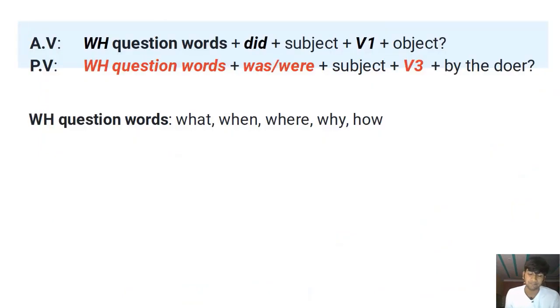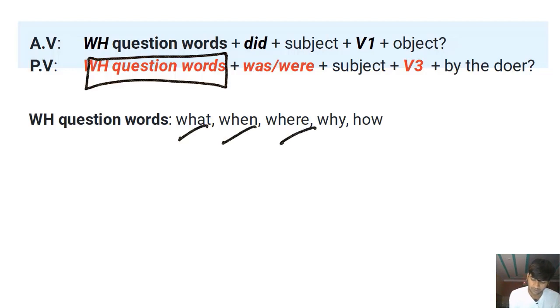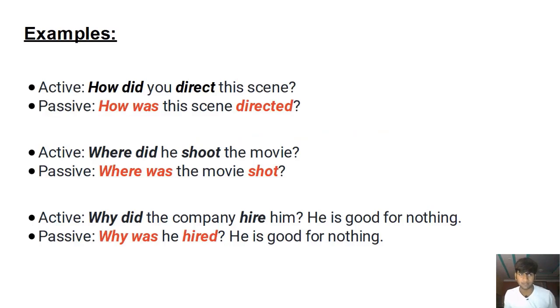Now, second type. It's very simple. We just use WH question words, right, before the auxiliary verb was or were. Now, these words include what, when, why, where, and how, right? They basically ask about the content, the time of the action, the location of the action, the manner of the action, right? The reason of the action. This is why we use WH question words, right? Let's take some examples.